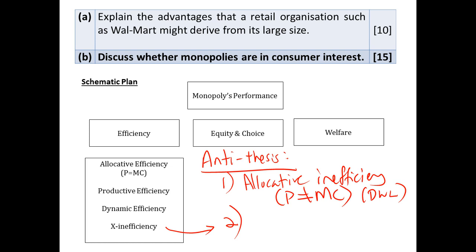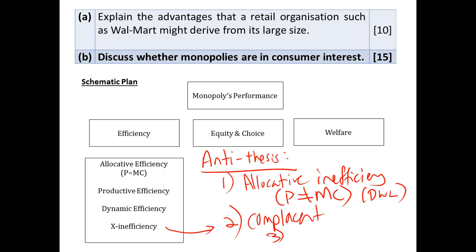But okay, many a time, because of the nature of this monopoly market, some of these monopolies may be complacent, and as a result they don't find cost saving methods to produce, so they end up resulting in what we call X inefficiency. So you can bring this part in.